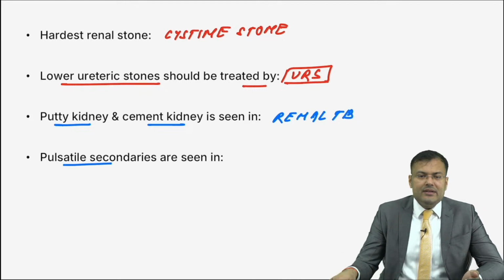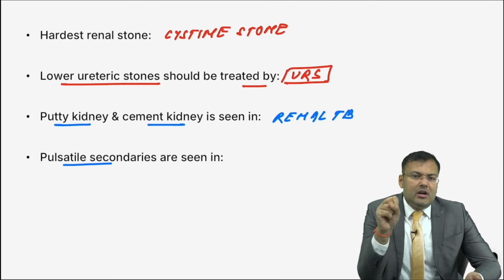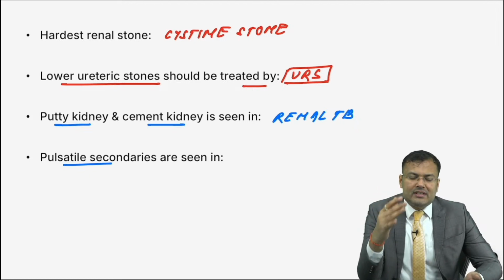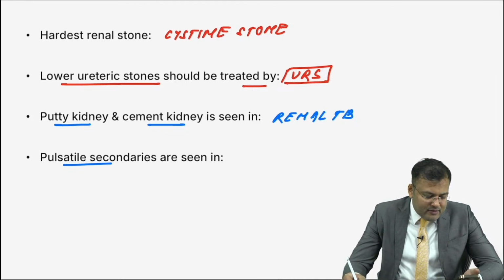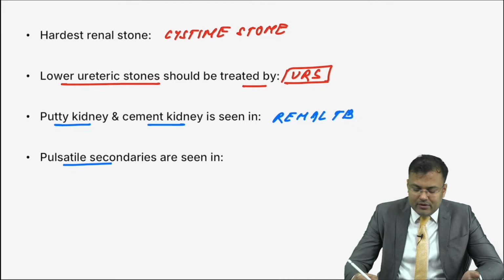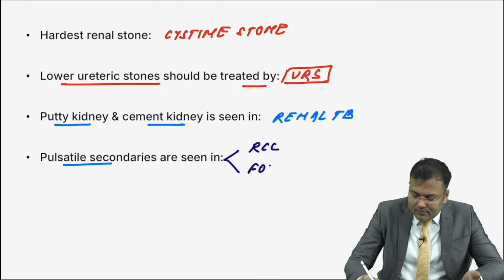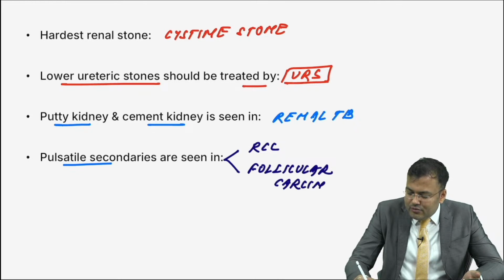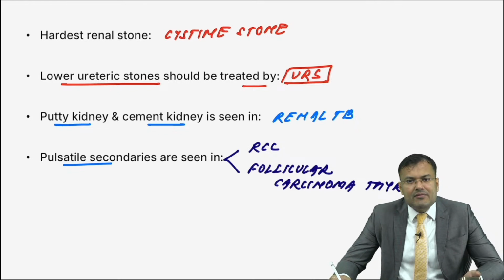Next, pulsatile secondaries. In the bones, there are pulsatile secondaries. Pulsatile means osteolytic and hypervascular. Tell me, it is seen in which condition? RCC as well as follicular carcinoma thyroid. Very good. Clear, guys? Pulsatile secondaries are seen in RCC and follicular carcinoma thyroid.